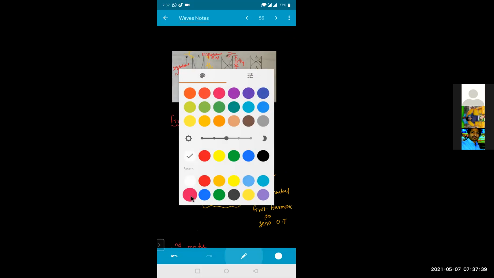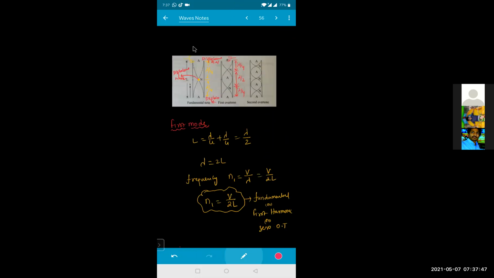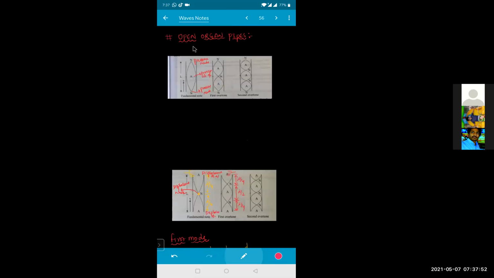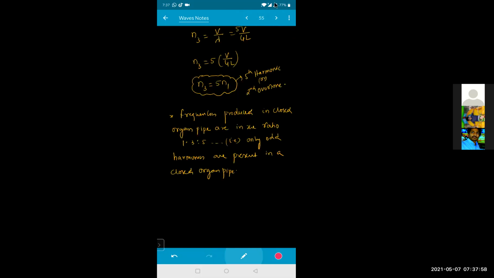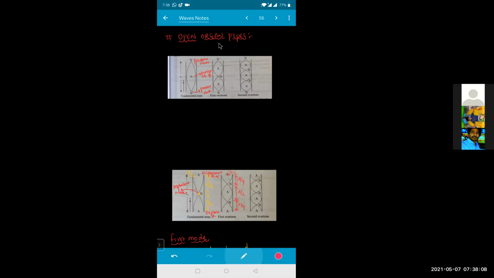Previously it was the closed organ pipe. Now this one is the open organ pipe that we have done, and an open organ pipe is open at both the ends. The previous one, what we did, is nothing but the closed organ pipe. This pipe is closed at one end and open at the other end, so it is known as a closed organ pipe. Now we are talking about the open organ pipe. If both the ends are open, that will be called an open organ pipe. We are drawing the pressure node and displacement node diagrams.